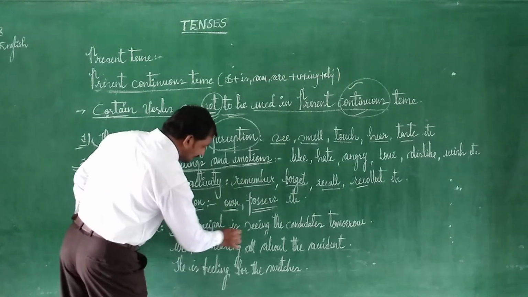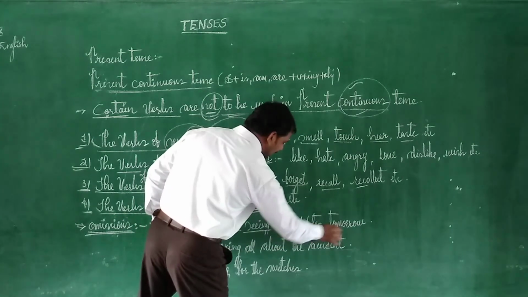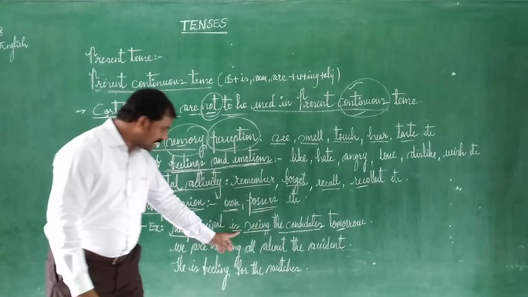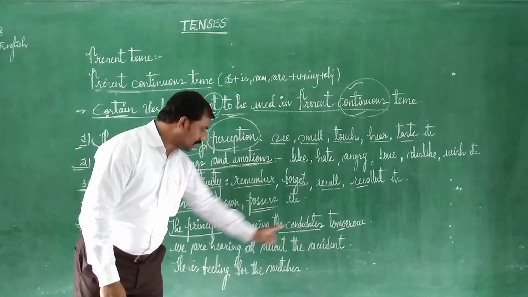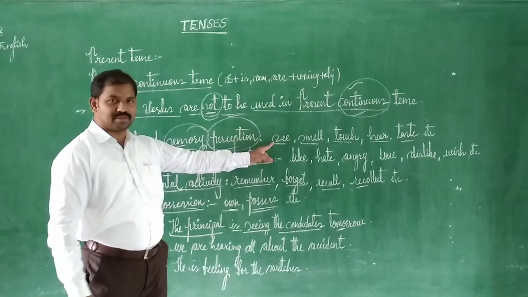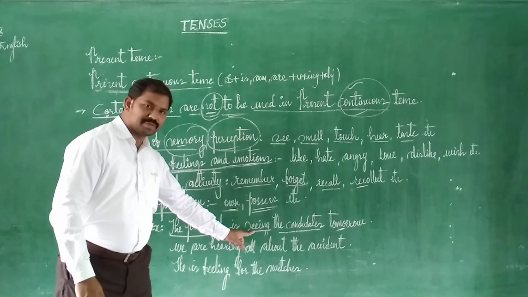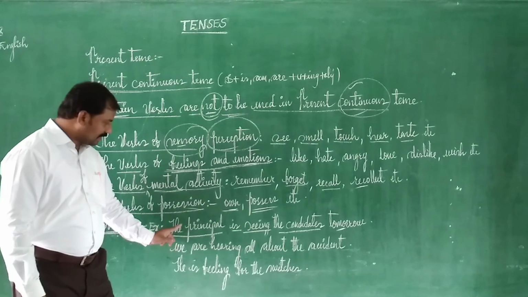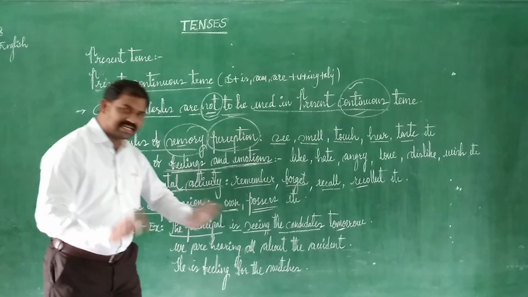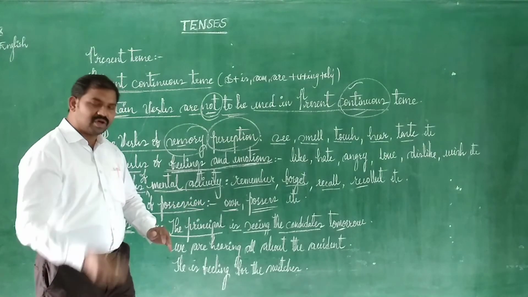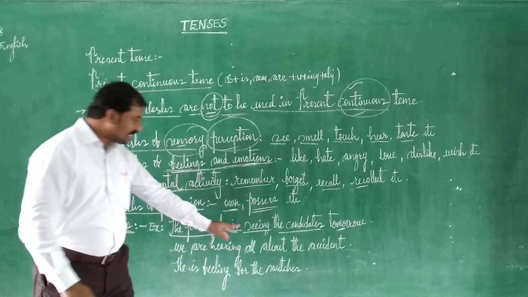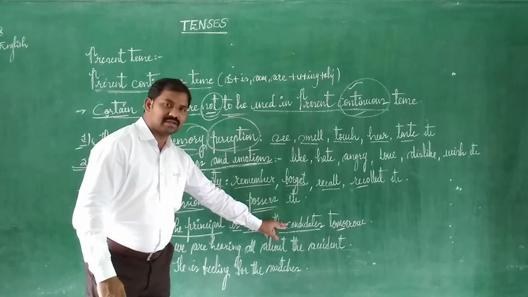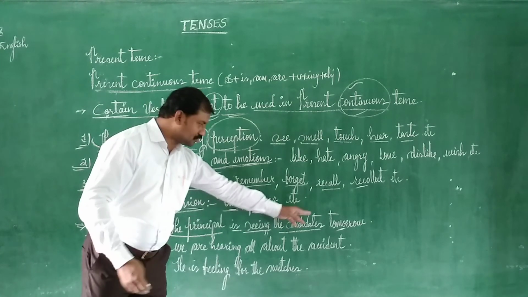The principal is seeing the candidates tomorrow. The sentence given to you is: the principal is seeing the candidates tomorrow. So seeing is actually sensory perception, which we said is not to be used in the -ing form. Here, in this particular sentence, the principal is seeing does not mean that he is looking at their personality, but that he is going to take interviews from the candidates who are attending the following day, tomorrow.